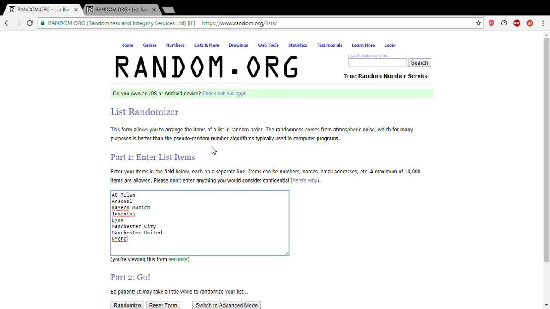But since this is sort of like Champions League where you have group winners, which is this list, and then you have group second place, which is this list, what I want to do, and also for this round, we don't want to have teams that played in the same group stage match up in the first knockout round. So what I'm going to do basically is hit randomize, and whatever team is on top, that'll be the first team, and I'll do the same over here, and then whatever the team is on top, those two teams will play as long as it's a team from a different group.